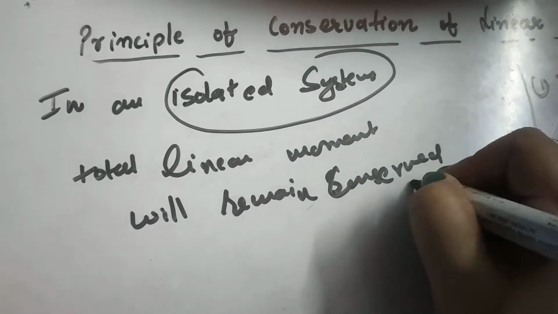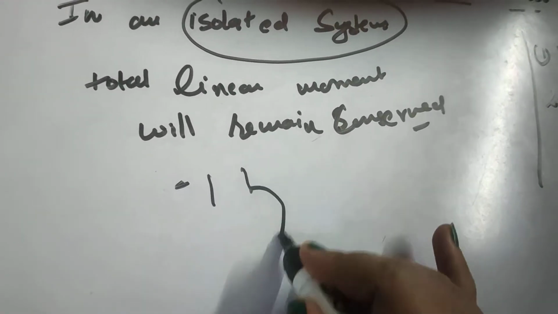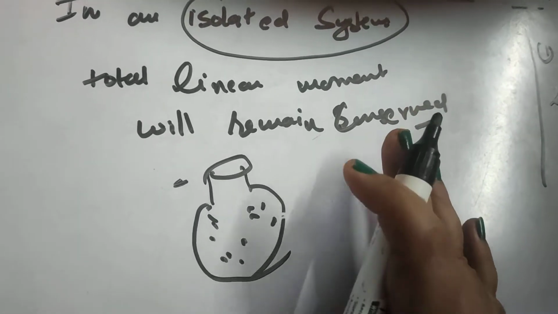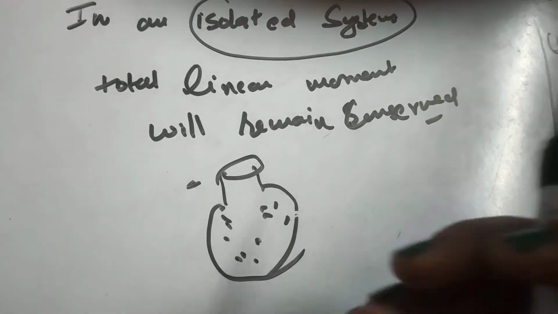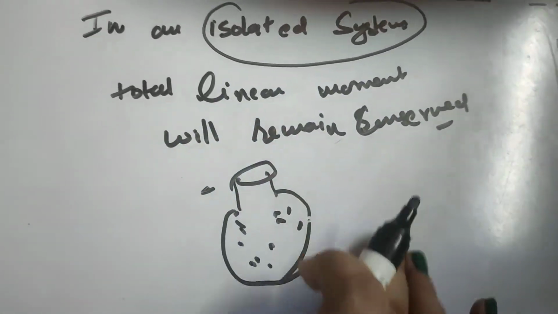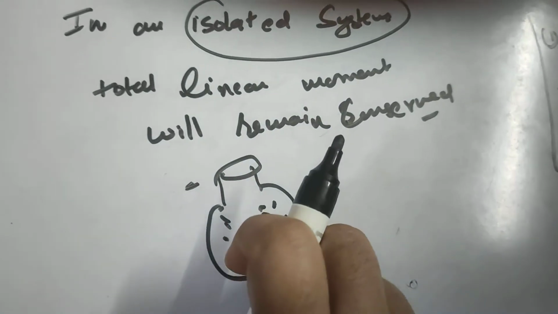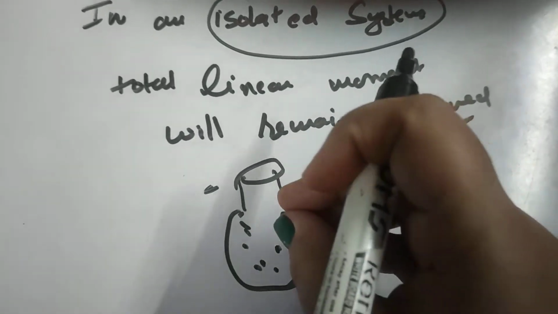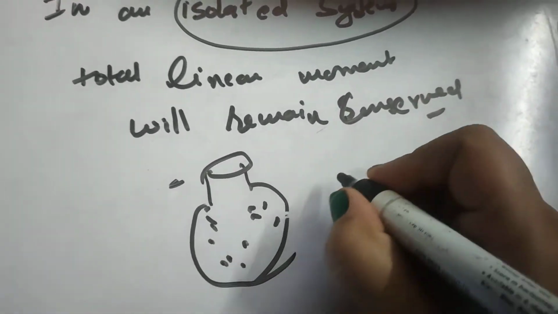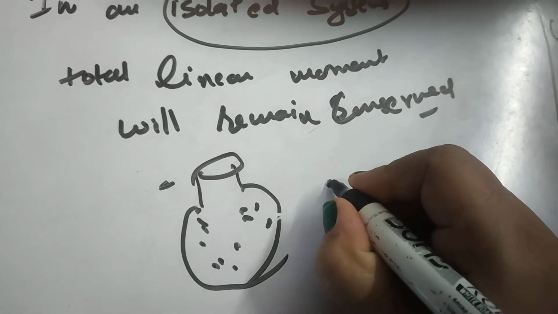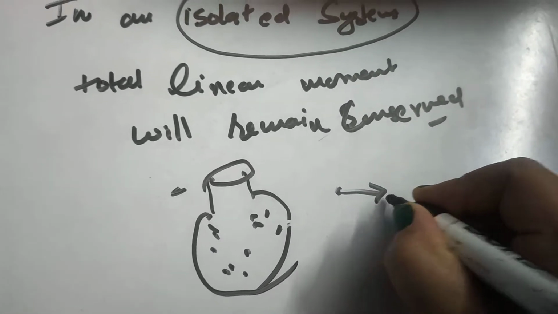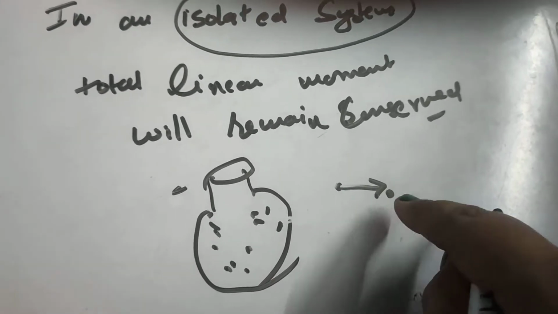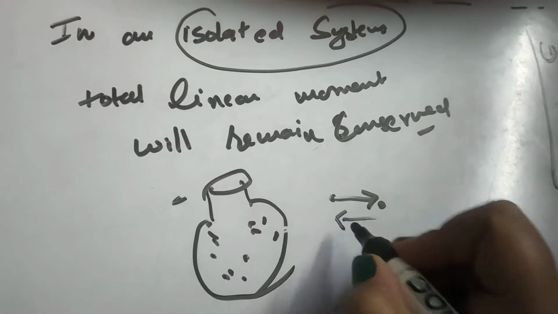Now to understand this, let us consider a container which is filled with gas molecules. We know that the gas molecules are randomly moving and colliding with each other. Since we are not applying any force on this container, this is considered an isolated system consisting of individual bodies as gas particles. Suppose one gas particle is moving and exerting a force on another gas particle, which in turn, since both have the same properties, will exert an equal force on the first one.